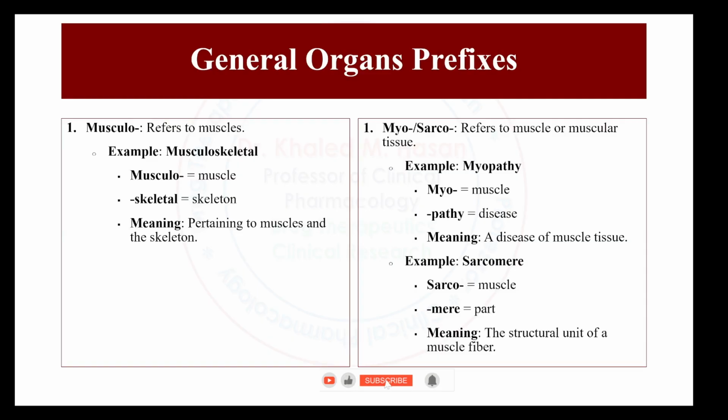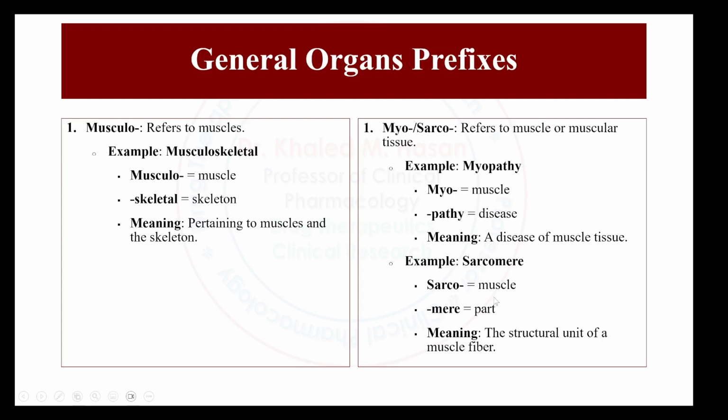Okay, musculo here refers to the muscles such as musculoskeletal. Muscle, skeletal refers to the skeleton, here pertaining to the muscles and the skeleton. MSK, musculoskeletal. Myo or sarco refer to the muscles or muscular tissues. Myopathy: myo stands for muscles, pathy stands for disease. Meaning of myopathy, disease of muscle tissue. And this myopathy reminds us of medications that may cause myopathy, such as statins, atorvastatin, simvastatin.